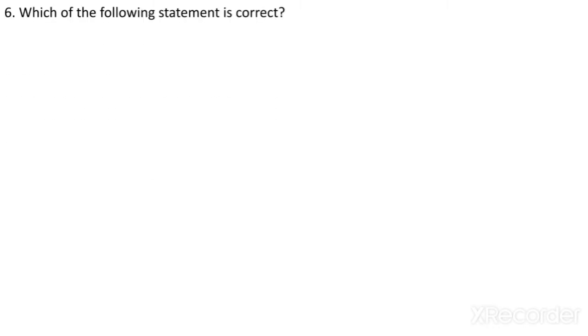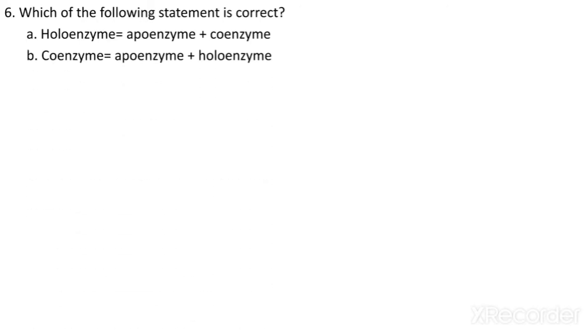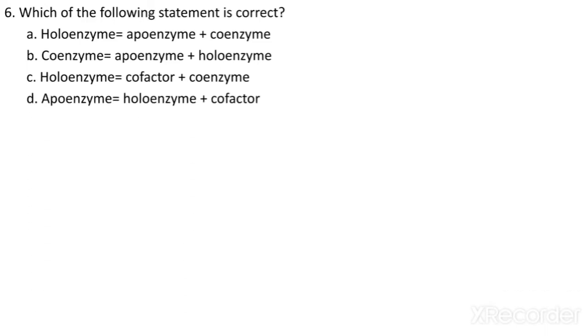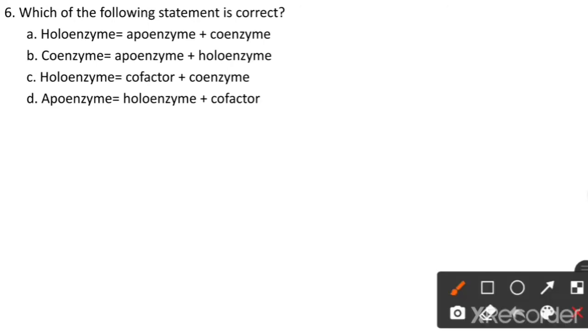Which of the following statements is correct? Now see the statements. Holoenzyme is equal to apoenzyme plus coenzyme. Coenzyme is equal to apoenzyme plus holoenzyme. Holoenzyme is equal to cofactor plus coenzyme. And apoenzyme is equal to holoenzyme plus cofactor. Which statement is correct? The last statement, apoenzyme is holoenzyme plus cofactor, is a wrong statement.